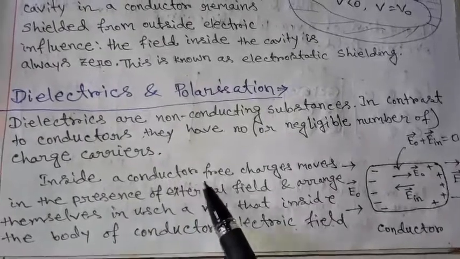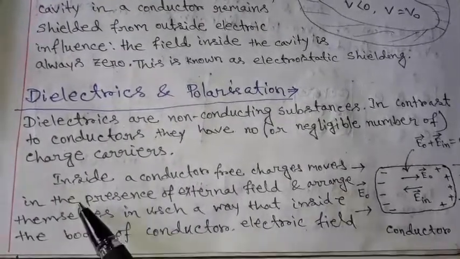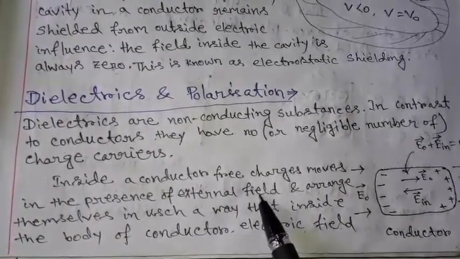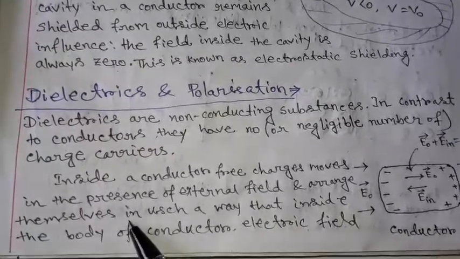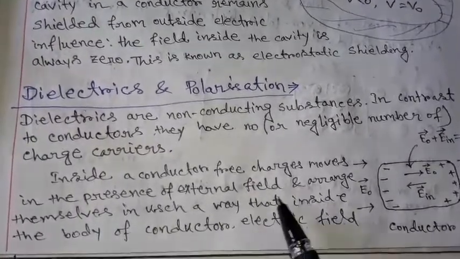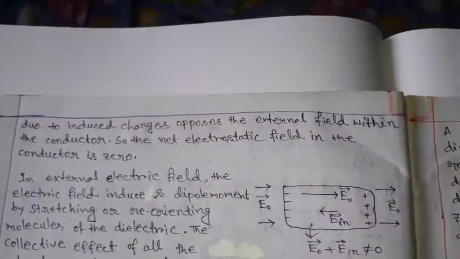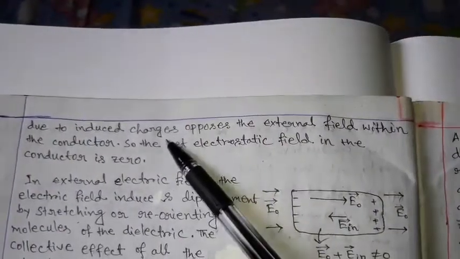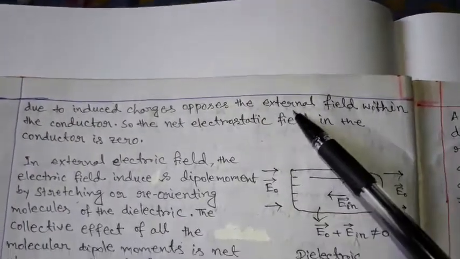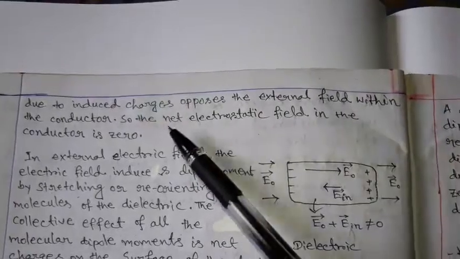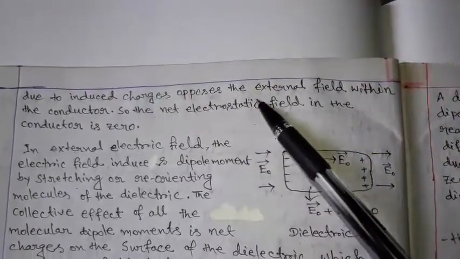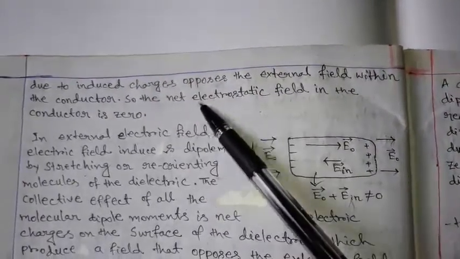Inside a conductor, free charges move in the presence of external field and arrange themselves in such a way that inside the body of the conductor, electric field due to the induced charges opposes the external field within the conductor. So the net electric field in the conductor is 0.